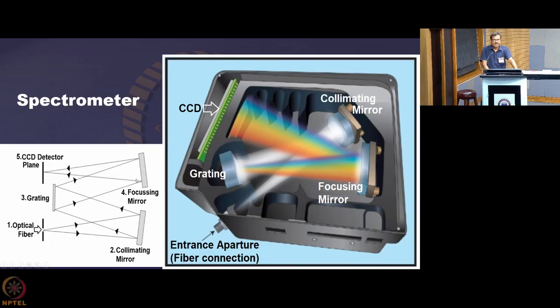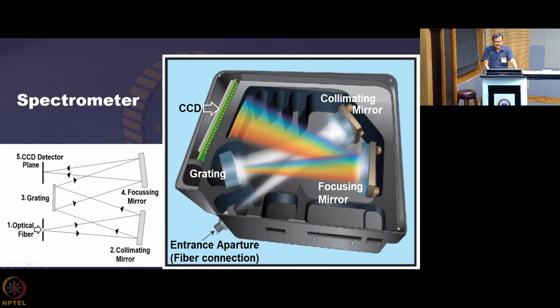Okay, and this is now the dispersed spectrum, and that light is falling on the CCD at different spatial locations depending on the way it has been dispersed. Different colors have been dispersed. The same thing is shown over here. This is the actual spectrometer